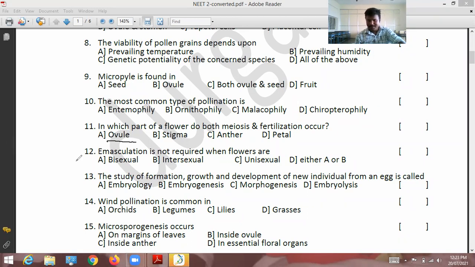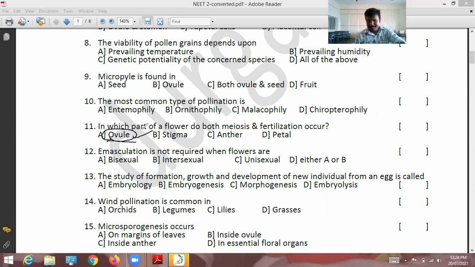Inside the ovary, some meiosis divisions take place. Then the ovary gradually turns into a fertilized, matured fruit. That fruit contains a number of ovules. So first, for the formation of the ovule, meiosis division is required.